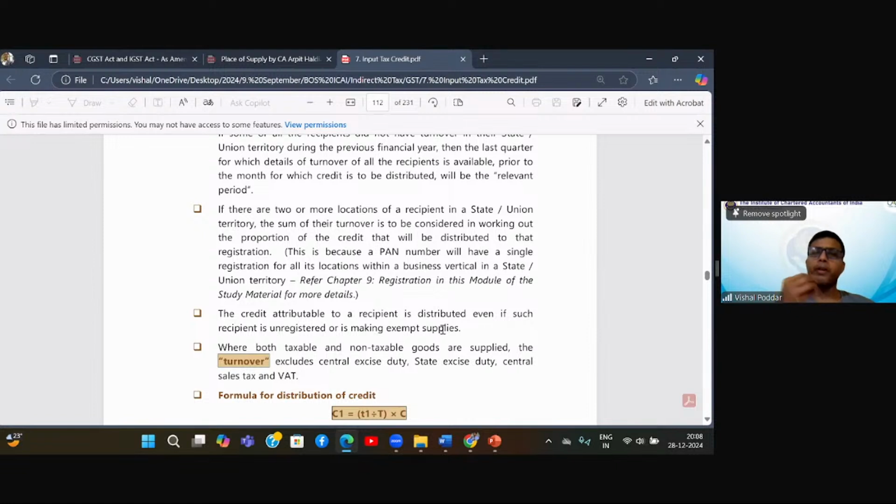Because the logic is simple. If I have received a common input service which is for all entities, it means the benefit of this input service is enjoyed by all entities. Then I should divide the credit to all entities irrespective of whether they will be able to utilize it or not. They will be able to utilize it depending upon whether their outward supplies are taxable, whether they are registered. If they are not, they cannot utilize the credit which I am distributing. Still, I have to distribute to them as per the ratio.